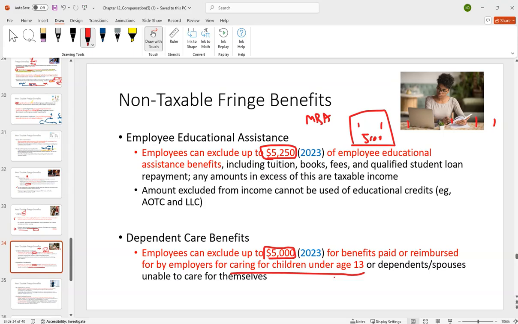This is at the discretion of whether they offer it. And if they do offer these items, some of them they can discriminate as to who they offer against. Others they have to offer to everybody. Don't memorize that, I'm not going to test you on some nitpicky thing like that. But where I'm going with this is, don't expect this to be at your employer. Whether you get a match from your employer, some give a match, some don't. These are just the collection of all the things you could get from your employer as a fringe benefit.